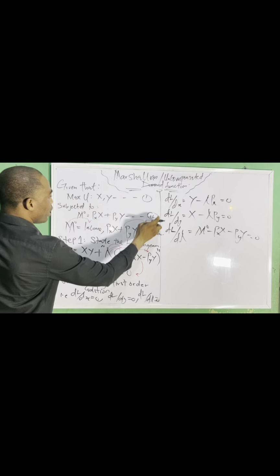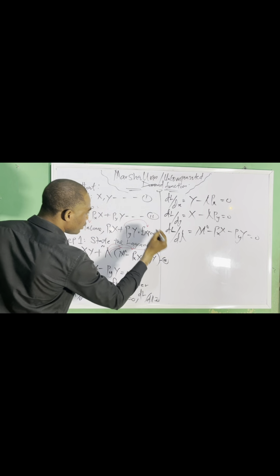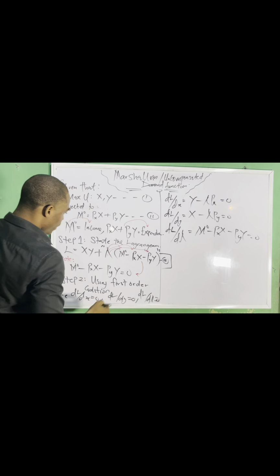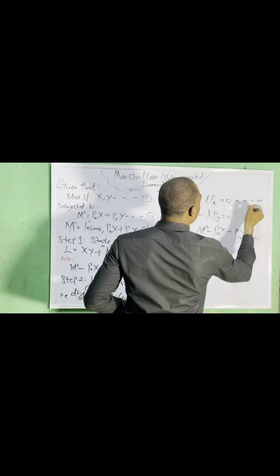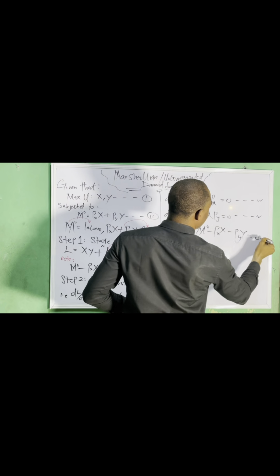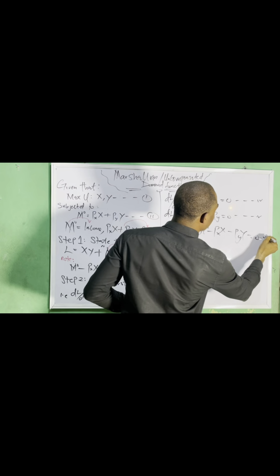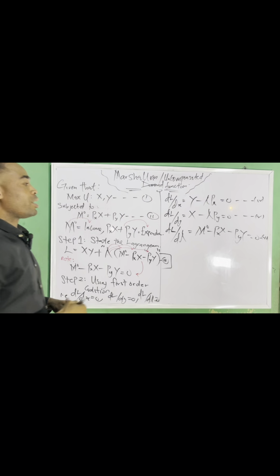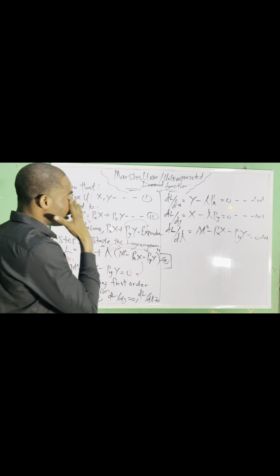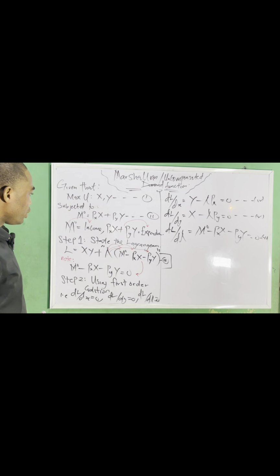We have to give all these things equation numbers. This is equation 1, equation 2, and this will be equation 3. If we have that as equation 3, then this will be my equation 4, this will be my equation 5, and yes, this will be my equation 6. I hope you are getting it, because I'll be referring to those equations as well. So let's move on to the next thing.